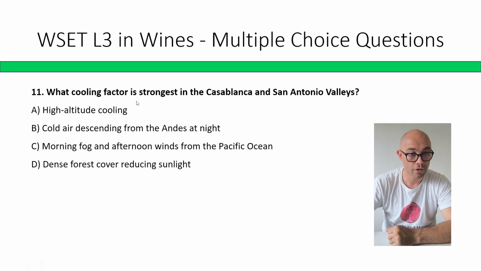What cooling factor is strongest in the Casablanca and San Antonio valleys? High altitude cooling, cold air descending from the Andes at night, morning fog and afternoon winds from the Pacific Ocean, dense forest cover reducing sunlight. The correct answer is C, morning fog and afternoon winds that are coming from the Pacific Ocean.